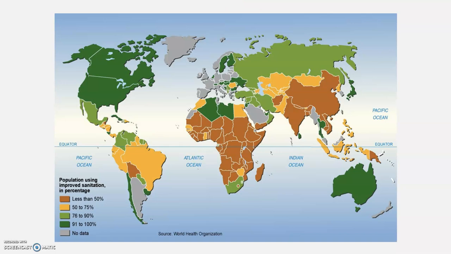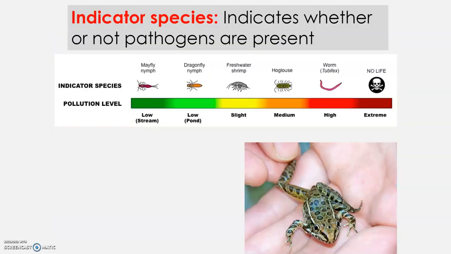This is just a map looking at improved sanitation percentage, so looking at who has basically toilets, if you want to look at it for improved sanitation. So you're looking at the United States and Canada and some countries in Europe sort of leading the way. Europe doesn't have all the data in, but we would guess that they would be mostly. But then less than 50% in India, China, and sub-Saharan Africa. So that is significant, and that's something you need to remember.